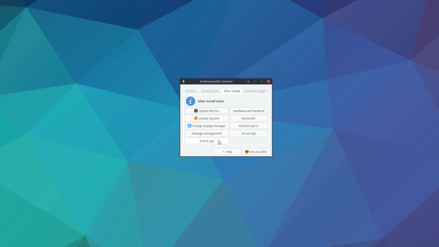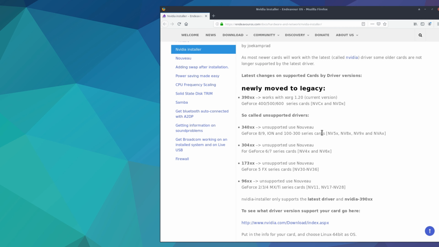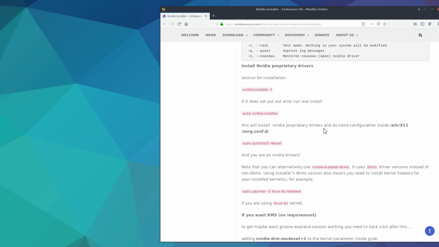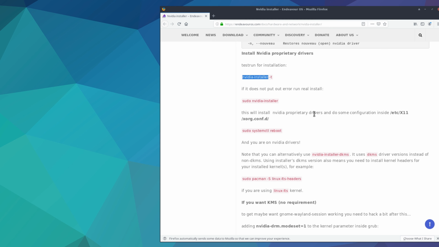AUR and Yay, probably some more documentation. Hardware, network, Bluetooth, NVIDIA users. Oh, we have an NVIDIA installer. No, still a link. Well, they actually are using some kind of script to install NVIDIA drivers, which is interesting.